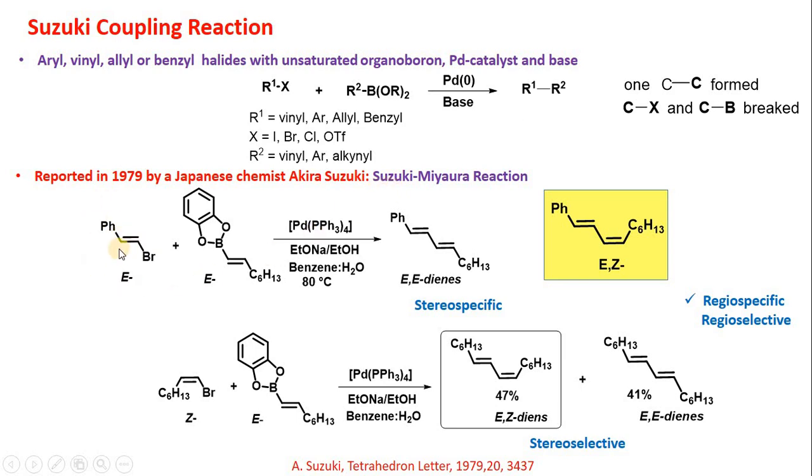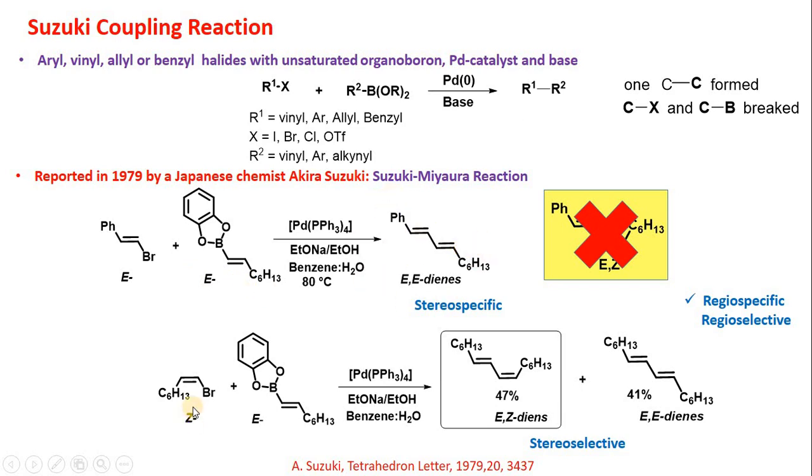They took a vinyl halide having E configuration and reacted it with an alkenyl boron reagent having E configuration in the presence of a palladium 0 catalyst and sodium ethoxide as a base, and a benzene and water mixture as a solvent. They observed E,E dienes, but they did not observe E,Z dienes. So the reaction was stereospecific, and the geometry of both the starting materials remains intact in the final product.